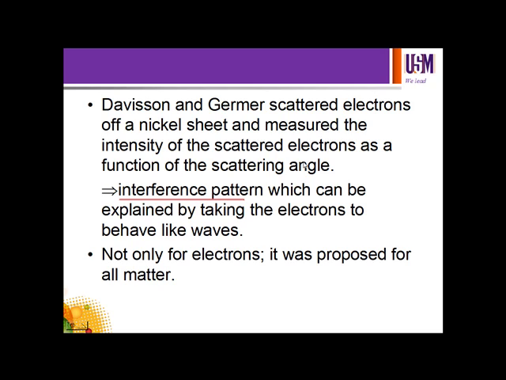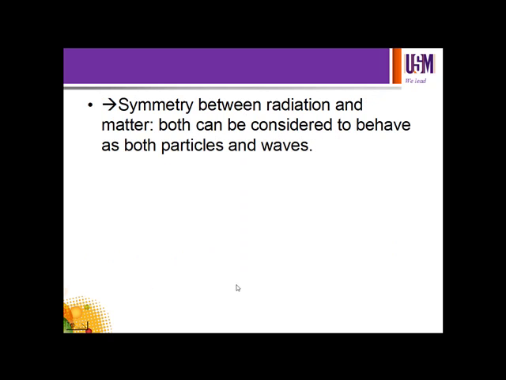Not only for electrons, it was proposed for all matter. Basically, if electrons have these wave properties, then all other matter, whether solid, liquid, or gas, whatever is around us, also has particles inside it, composed of particles. So the proposal was not restricted to electrons, but is for all matter. So there is a symmetry between radiation in the form of waves and matter in the form of particles.